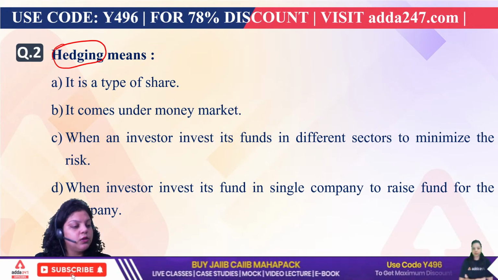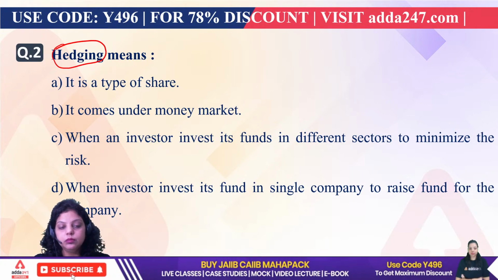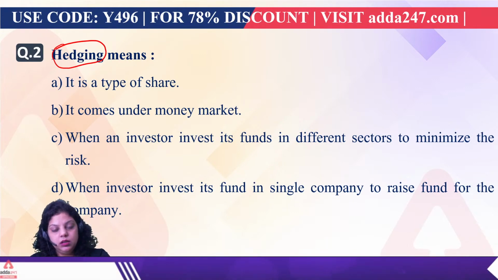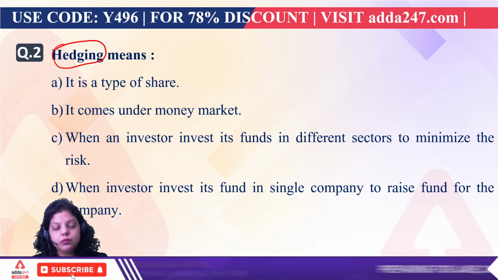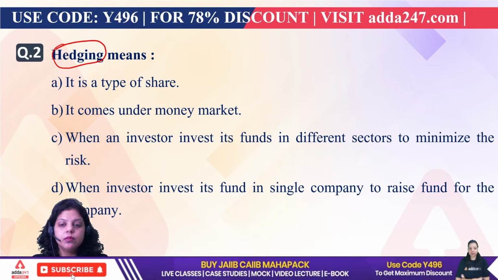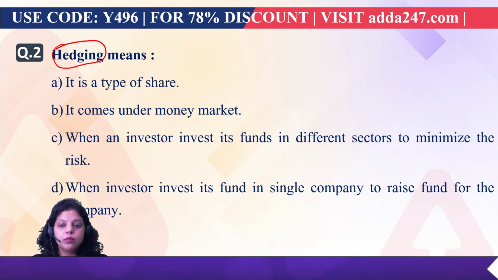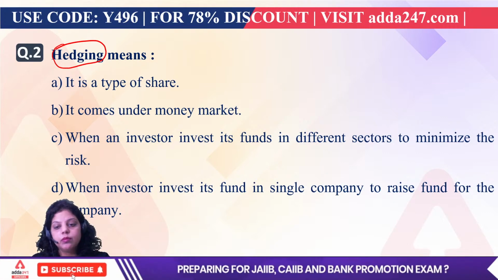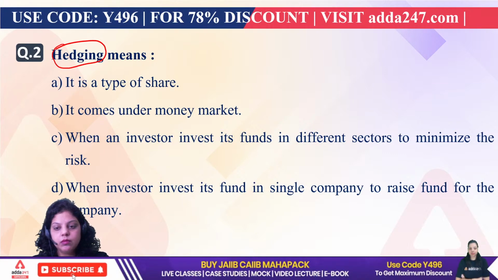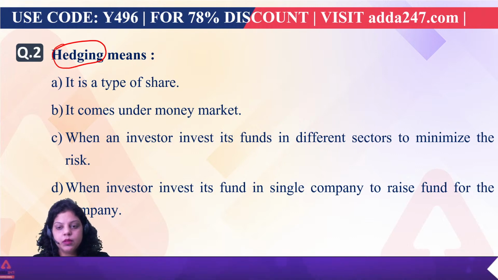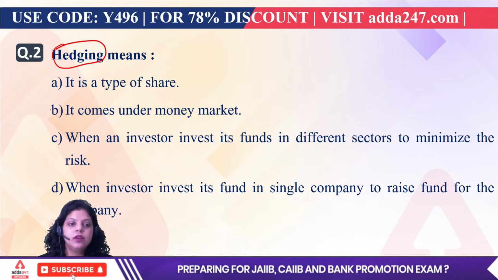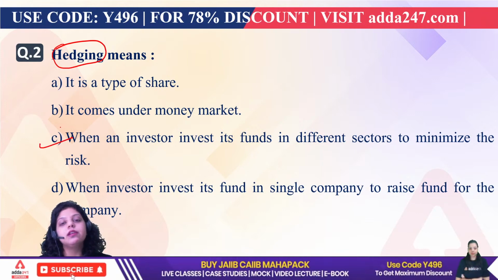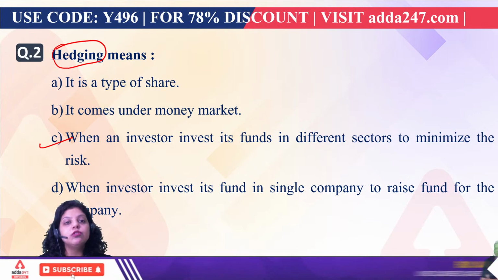What will be the answer of the second question? Okay, Deepak is saying C. What about the rest? Okay, everyone is going with option C. And that's true, that's correct. So when an investor invests its fund in different sectors to minimize the risk, this process is known as hedging.